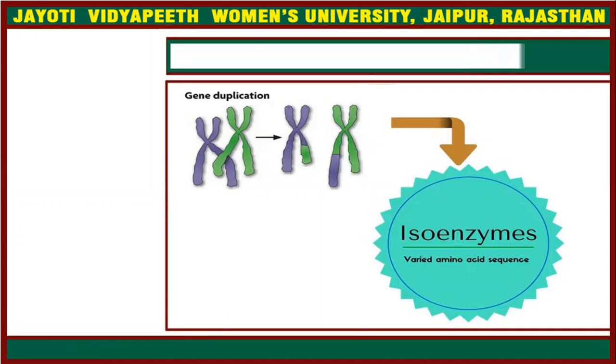This is the example of gene duplication in which this is the chromosome, and this part of the chromosome is exchanged. Okay, so two types of chromosomes are formed in which there is a combination of two regions.